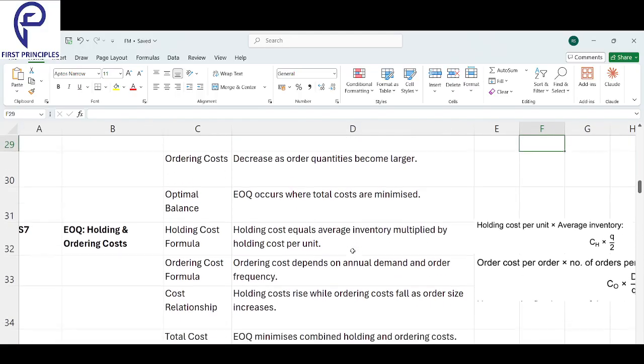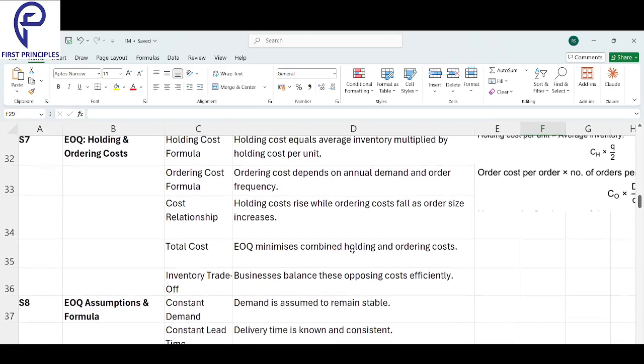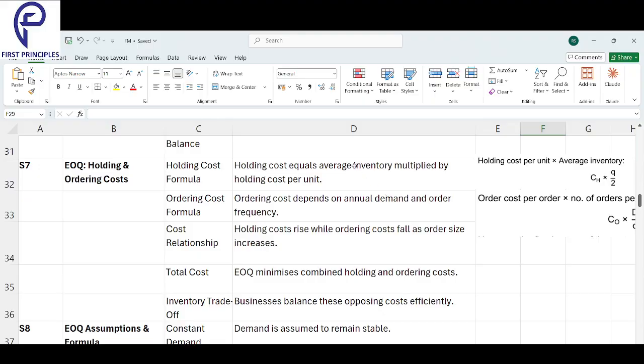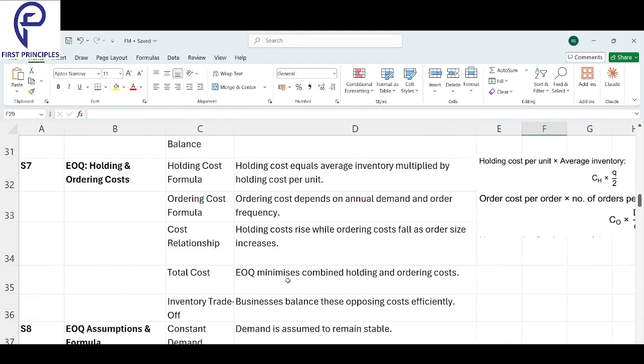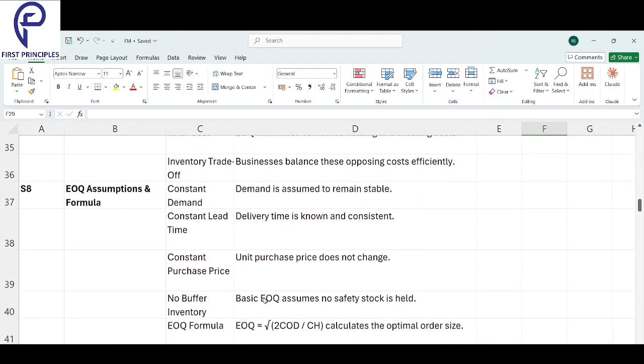That definition is there, the holding cost formula is there, the ordering cost formula is there. So all the formulas are written over here, and here is how to calculate them also. Okay. Total cost done.